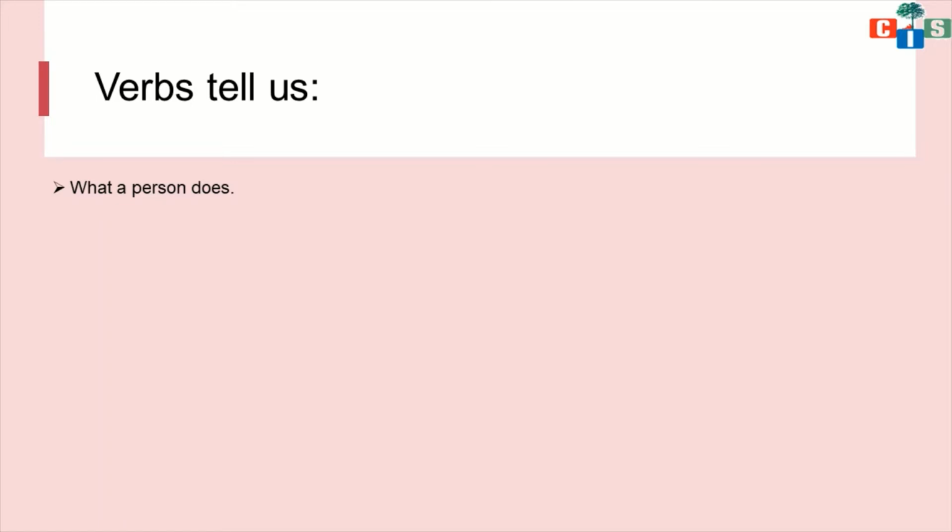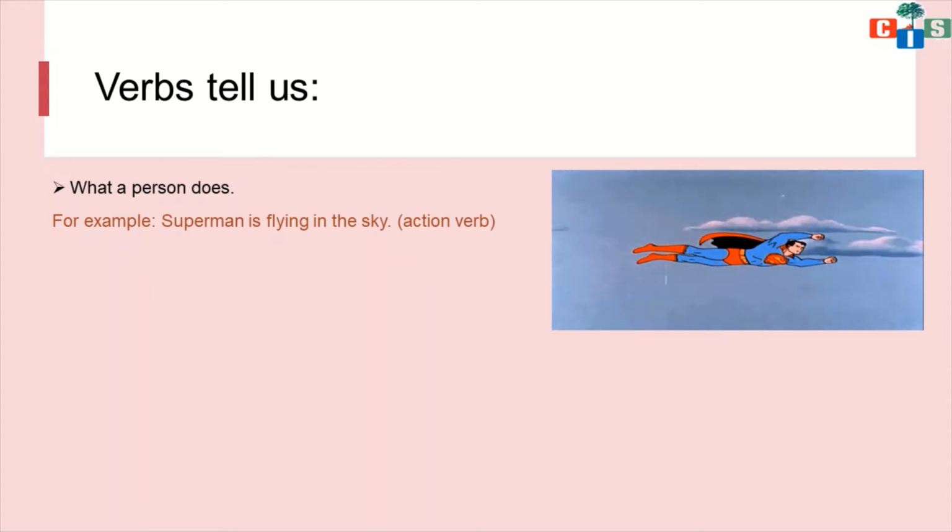So here first of all, what you have to understand is that the first thing verbs tell us is what a person does. For example, here Superman is flying in the sky, right? So Superman is the subject here, right? What is this Superman doing here? Superman is flying.